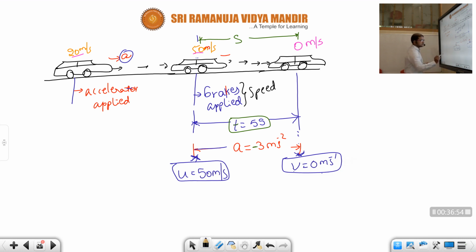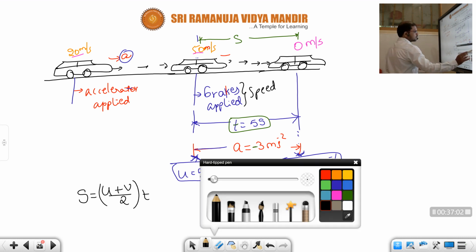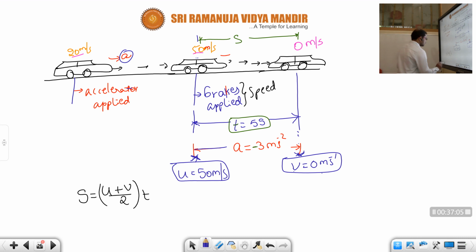Okay, children, what is S? S is equal to (u plus v) by 2 into t. Children, let's substitute the values. S is equal to u value how much, children?